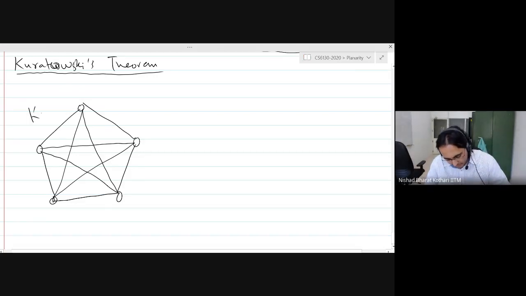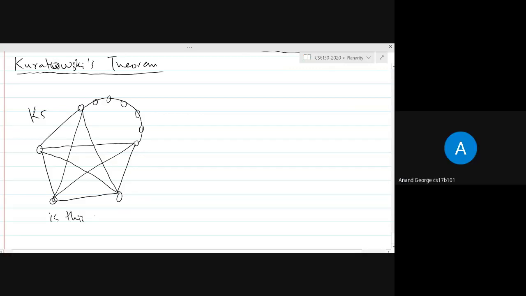If K5 is non-planar, then what happens if I take an edge and instead of the edge, I put a path? Is this graph non-planar? Yes, it's still non-planar.